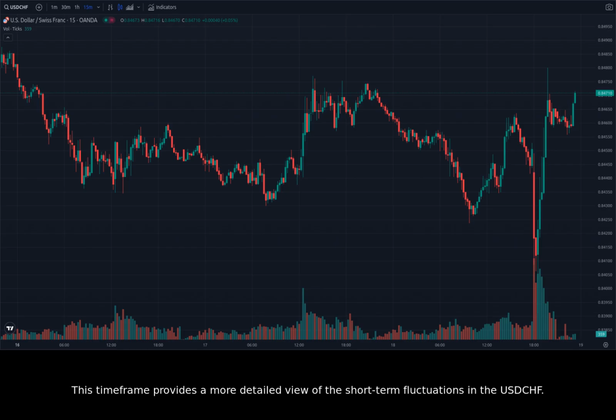This timeframe provides a more detailed view of the short-term fluctuations in the USDCHF. The chart shows a series of doji candlesticks, indicating indecision and hesitation among buyers and sellers. This suggests a consolidation phase, where the USDCHF is trying to find its footing.